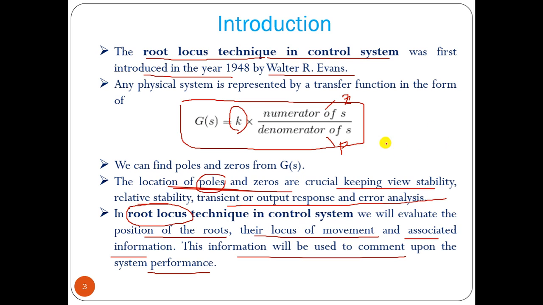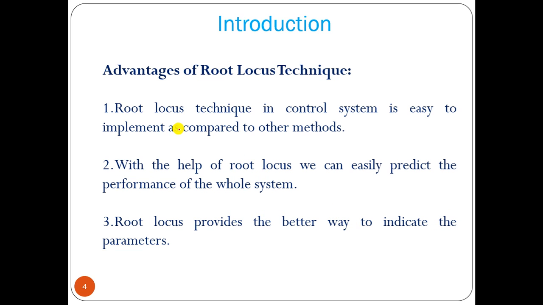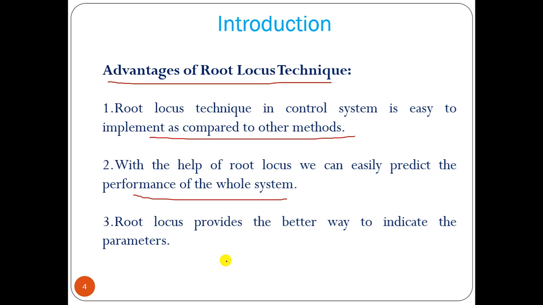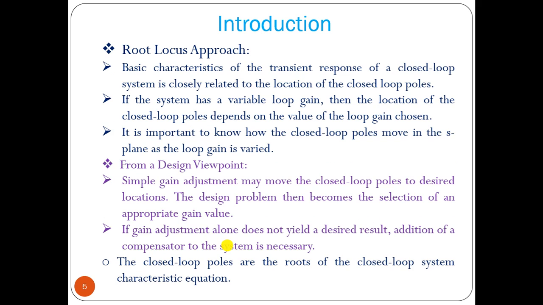That means how the roots are varying, we can find out, and then we can predict the system performance. The advantage of the root locus technique is that it is easy to implement as compared to other methods. With the help of root locus, we can easily predict the performance of the whole system, and root locus provides a better way to indicate the parameters. These are the advantages.